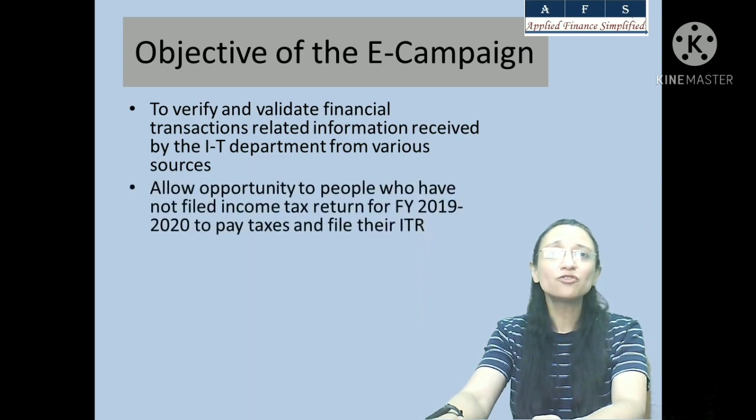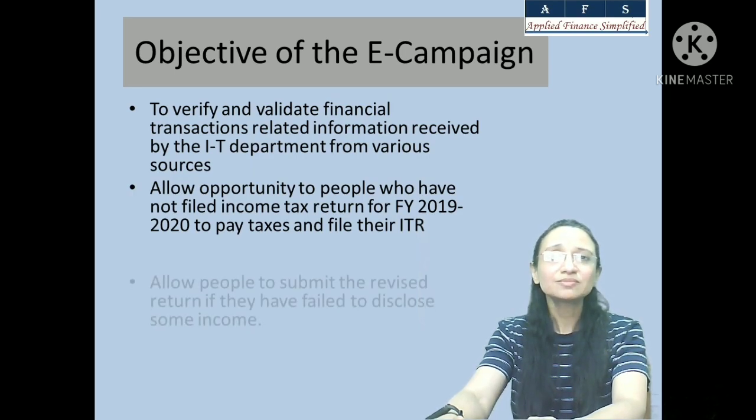Further, the objective of this campaign is even to provide an opportunity to the assessees who have missed filing their income tax return for the assessment year 2020-2021, that is your previous year 1920. So you could have filed your return up till 31st of March with a certain penalty.